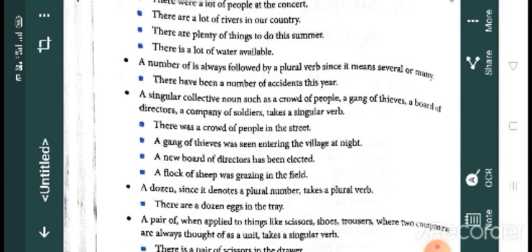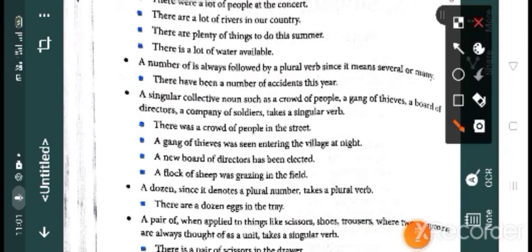We always use a plural verb after a number of, and that expression means several or many. That means if a number of is used in the sense of several or many, we have to use a plural verb. There have been a number of accidents this year.